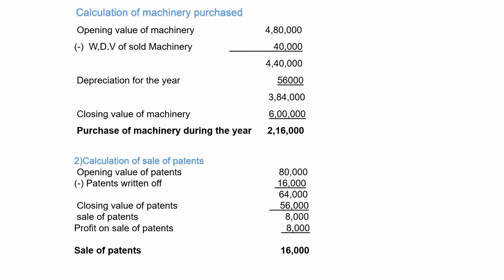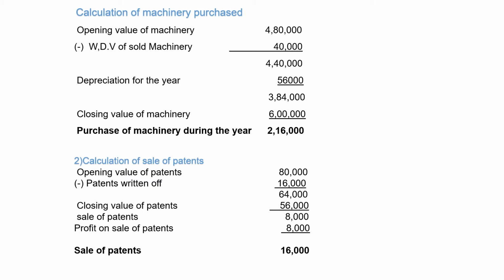Deduct 56,000 from 4,40,000. Then we will get 3,84,000. Closing value of machinery according to the problem is 6 lakhs. So 2,16,000 is the purchase of machinery during the year.